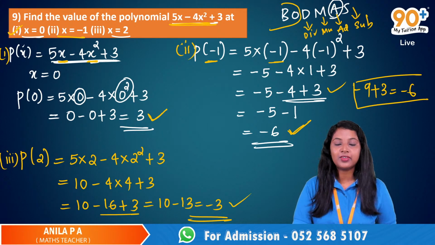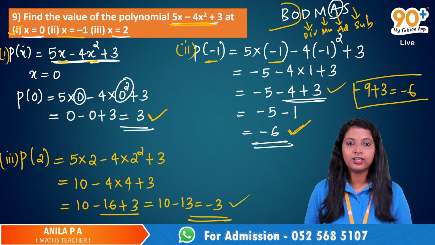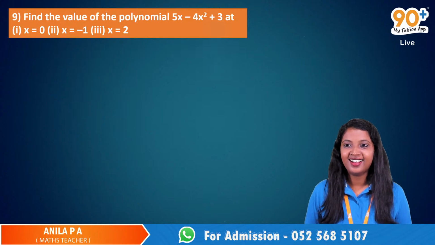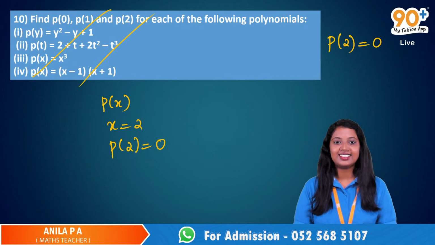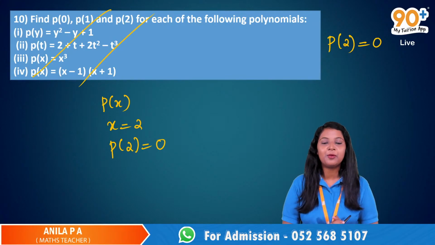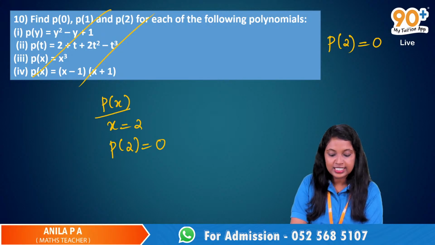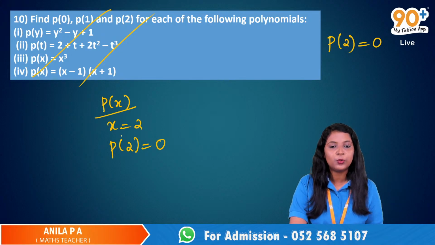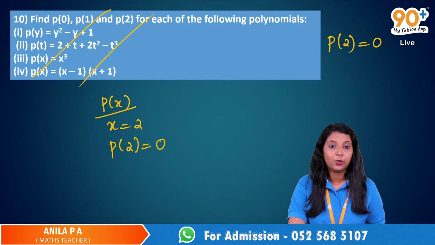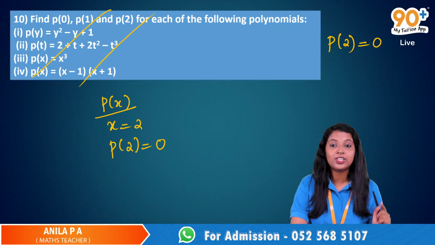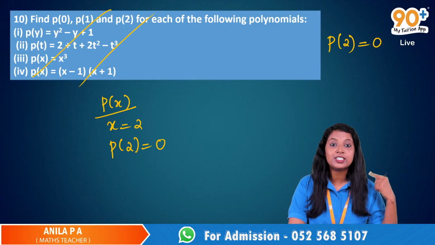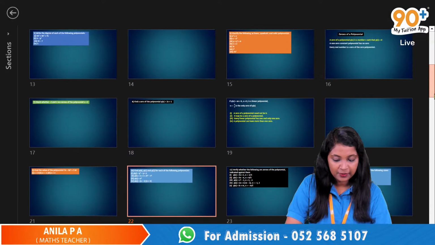So whenever we have, okay guys, just take a screenshot. 2 is the 0 of the polynomial. Yes, 2 is the 0 of the polynomial. What is the definition? Very good, Neha. So we have a polynomial P of x and at a particular point, say 2, P of 2 is equal to 0. And what is the definition of the 0 of a polynomial?